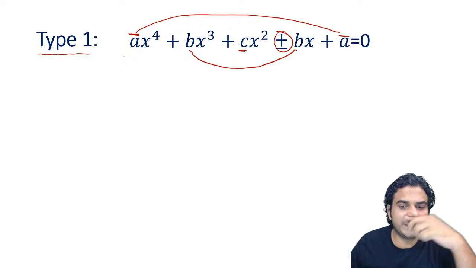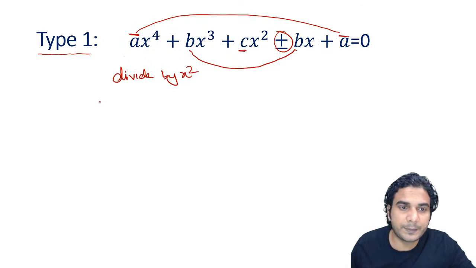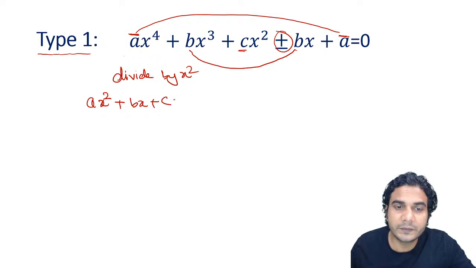For example, first let us discuss how to solve it. Okay, so in this case we will divide this given equation by x square. First step is this. So after dividing, you'll come to know what is going to happen. All right, we have already done this thing. So ax square, this will become bx, plus this will become c, and this will become plus minus of b upon x when you divide it by x square, and last term will be a upon x square.